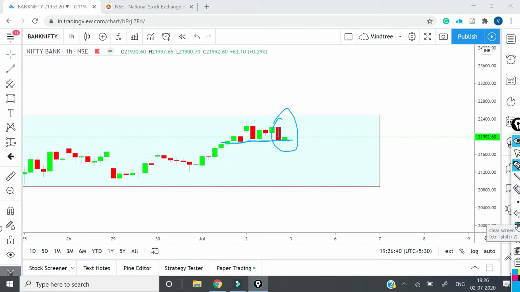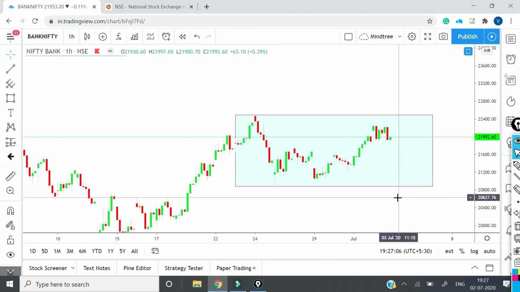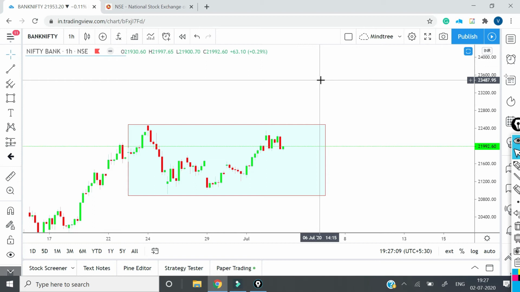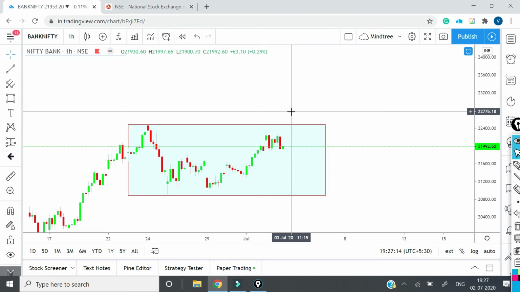Now if we have to go for a sell or a buy, we have to wait. If the red candle starts from here, then we will go for a sell. If a green candle gets started, we will go for a buy, and the target will be this and this level, which is not a great target as far as Bank Nifty is concerned. So I will look for a sell basically. But if this line breaks, then obviously we will go for a buy. It will be a breakout from here. If this level, which is 22,500, breaks, Bank Nifty will reach 23,000 and then maybe 24,000 in the next week or so.